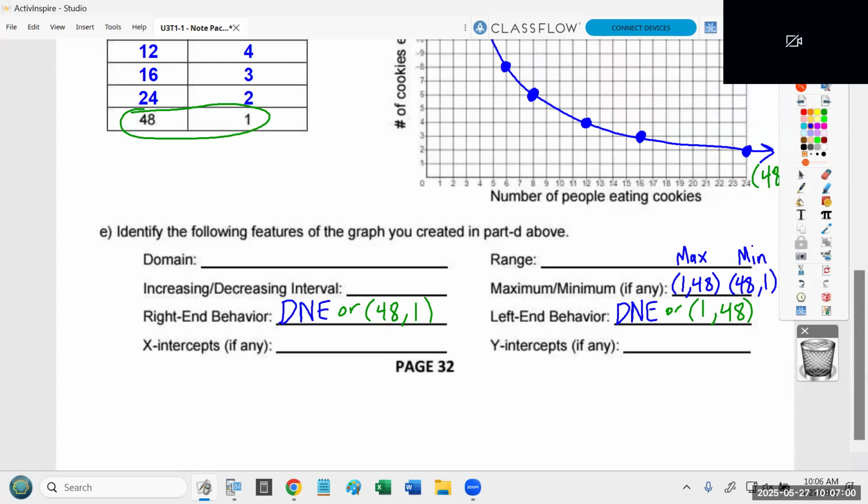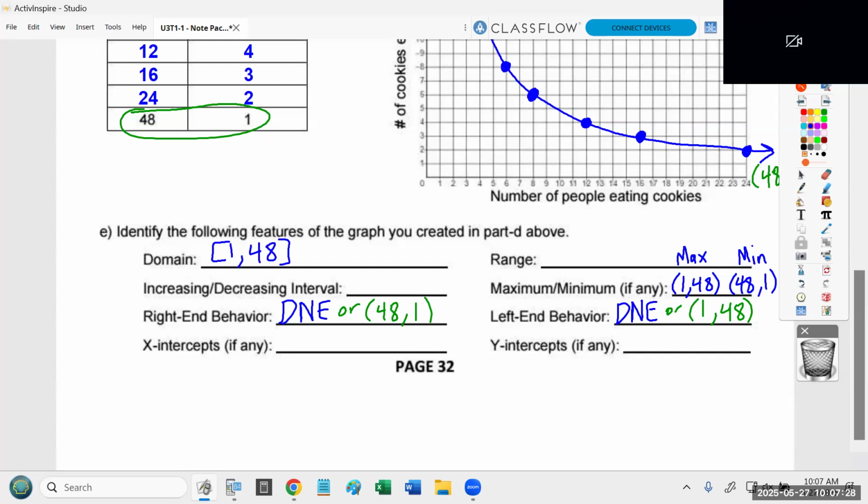Now, in terms of domain and range, remember, domain is your x values, which represents the number of people. What is the minimum number of people that can be involved with these cookies? 1. And what is the maximum number of people that can be involved? Remembering that the rule was you can't cut up the cookies. 48. That's your domain. The minimum number of people you could have is 1. The maximum number of people you could have is 48.